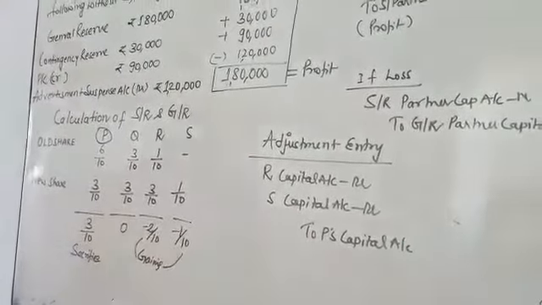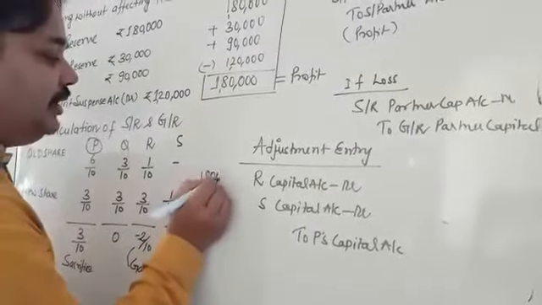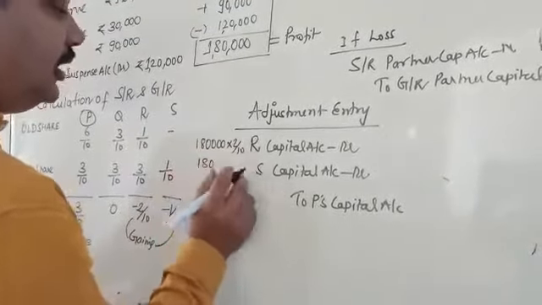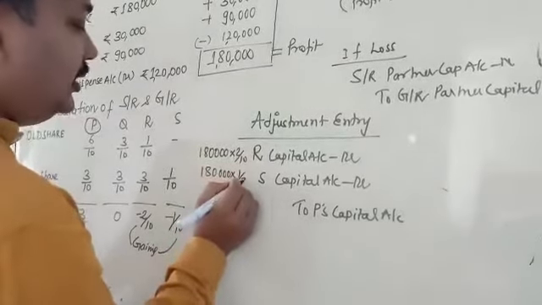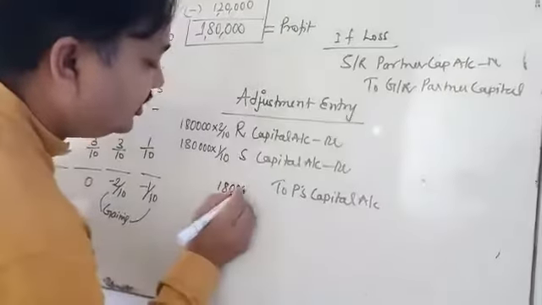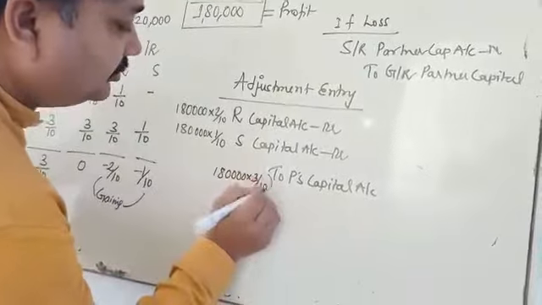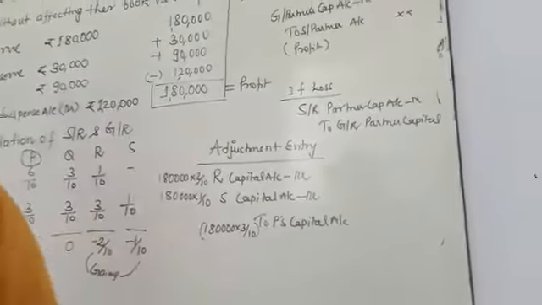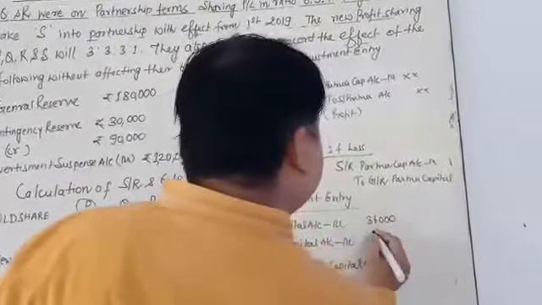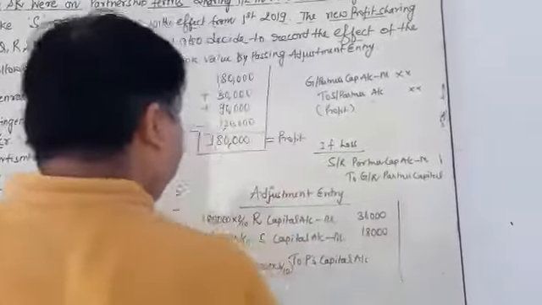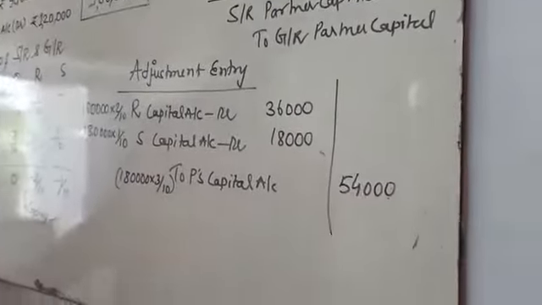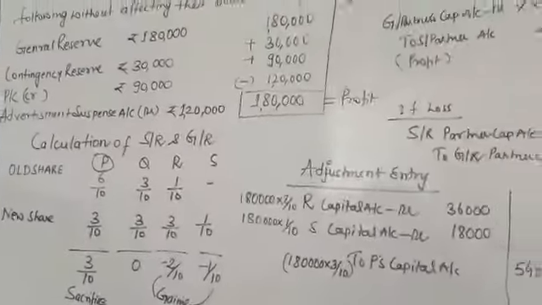You calculate the profit, 1,80,000 multiplied by 2/10 for R, 1,80,000 multiplied by 1/10 for S, and 1,80,000 multiplied by 3/10 for P. The values are 36,000 for R and 18,000 for S, and the total is 54,000.